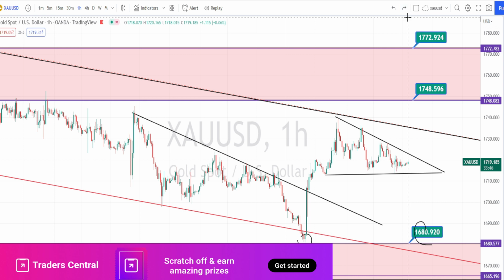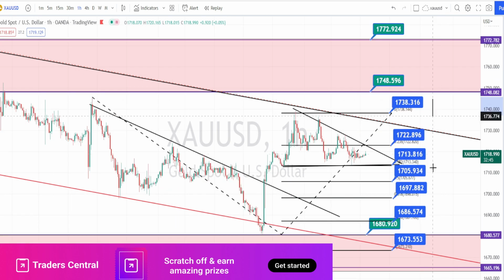Let us mark the support and resistance levels. So the values within this blue color box are going to be the resistance and support levels for the current